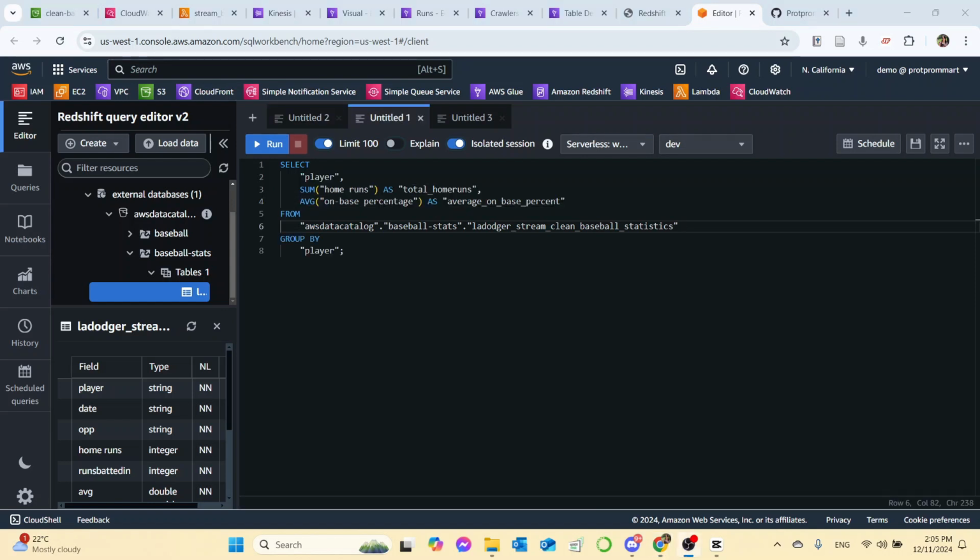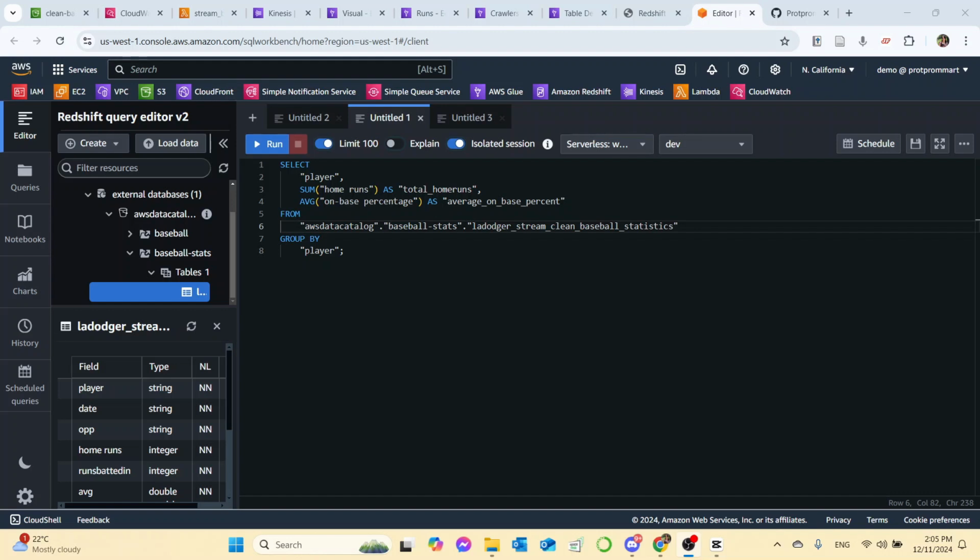Okay, so next we want to be looking at especially two statistics for batter's position. That is the average on-base percentage, which is, on average, the percentage that the player hit the ball and made it safe to a base.